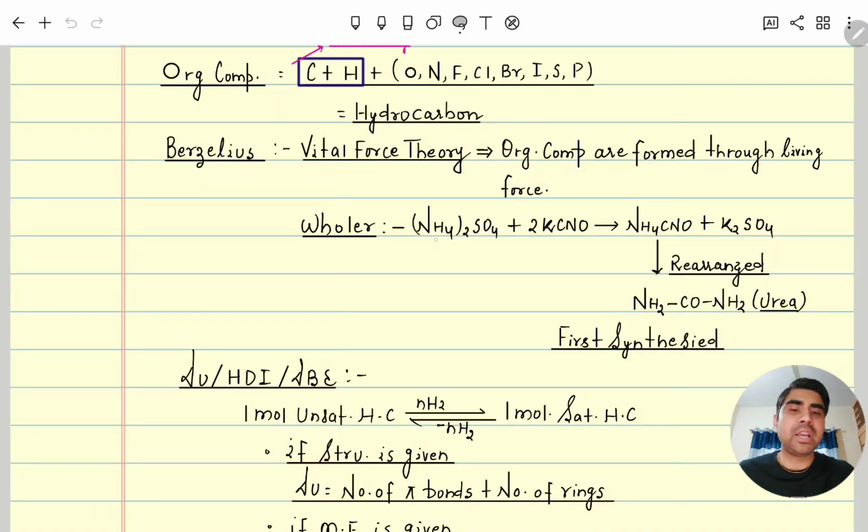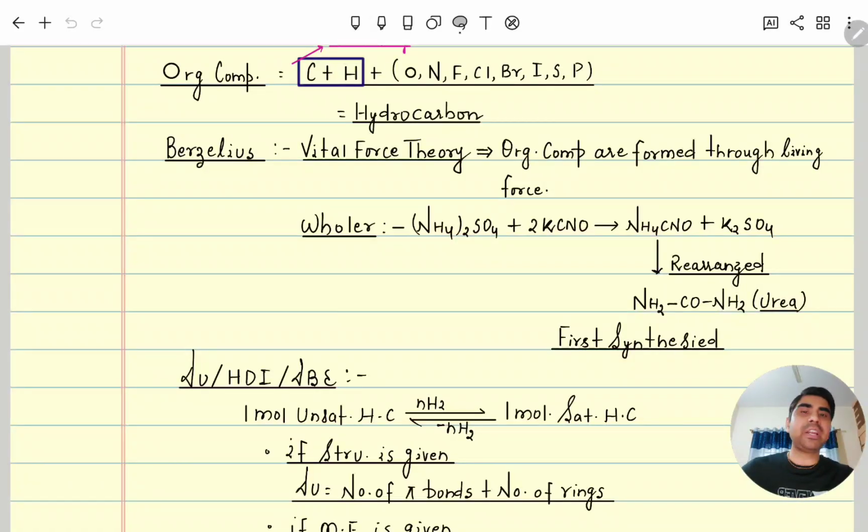Here you can see that by this double displacement reaction, ammonium cyanide and potassium sulfate are formed. When he was testing all the cations and anions on the right side, he got the test of potassium and the test of sulfate ion, but he was not getting the test of ammonium cyanide.